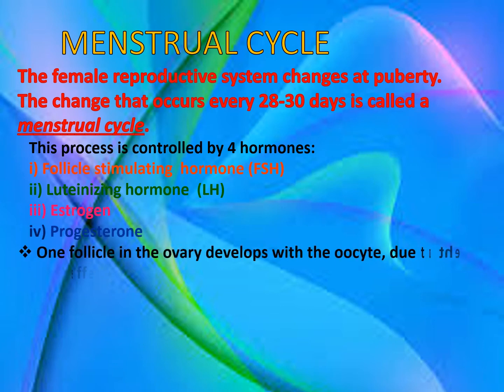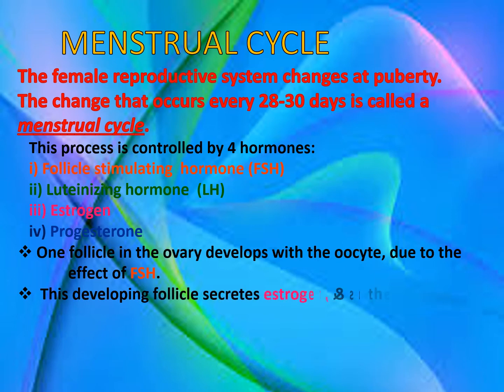Now, one follicle in the ovary develops with the oocyte due to the effect of the follicle stimulating hormone. A follicle is a bag containing egg cells. Every month you will find one follicle in the ovary developing along with the oocyte, and that is because the pituitary gland starts secreting FSH or follicle stimulating hormone.